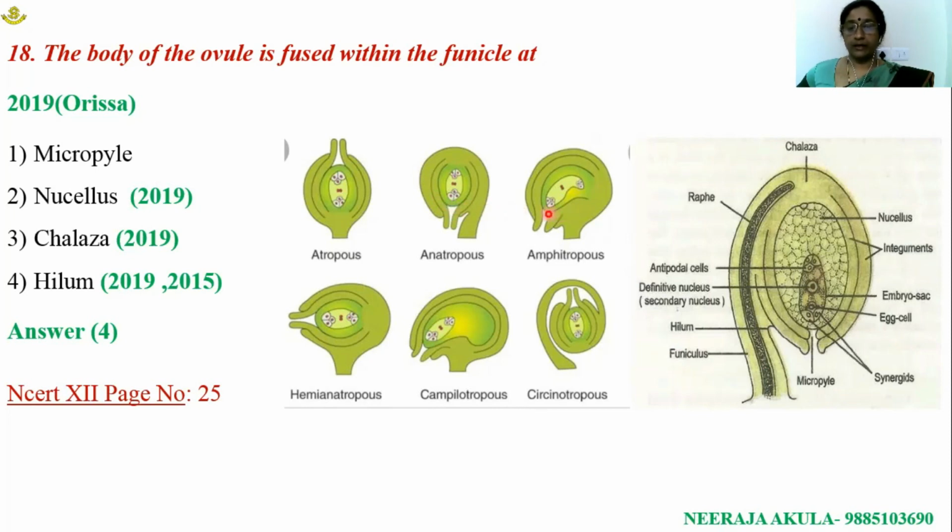Amphitropous ovule, where the body of the ovule as well as the embryo sac are curved. In case of hemianatropous, half inverted, that is 90 degrees. In case of campylotropous, the body is curved, whereas the embryo sac is not curved. With respect to circinotropous type of ovule, the funiculus is coiled around the ovule.